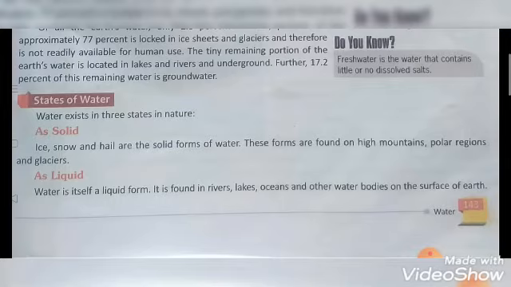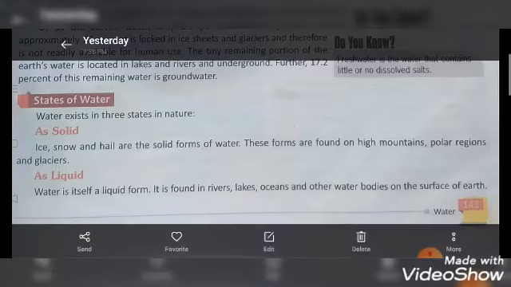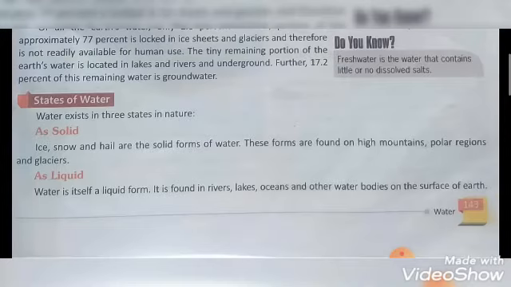When we cook something in our home, like when we cook food and curry, when we heat water, we can see water vapor coming out from the pot. So that is the gaseous form of water. So water can exist in 3 states, that is solid, liquid, and gas.